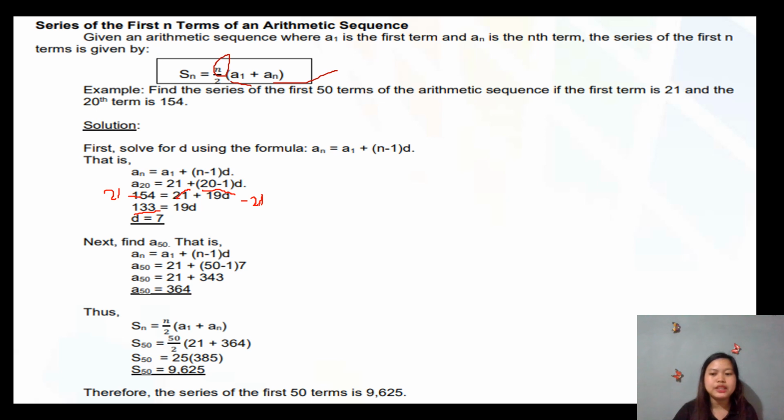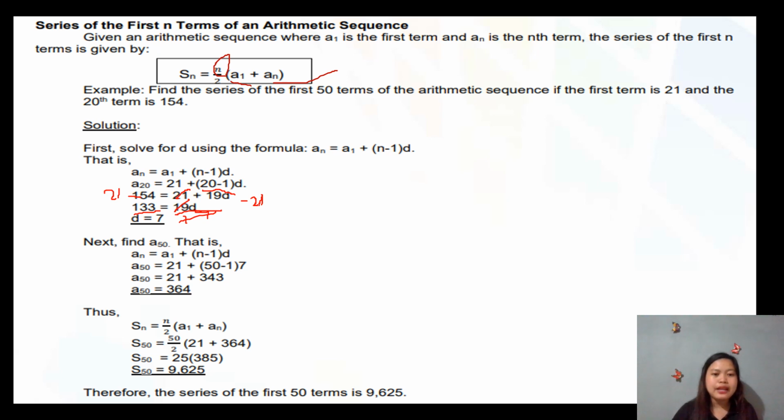And ang nabilin sa right side is si 19d. Now, of course, for us to solve for d, dapat ang mabilin sa right side should be d lang. So, we divide both sides by 19. So, 19d divided by 19, cancel si 19, ang mabilin si d. 133 divided by 19, that is equal to 7.